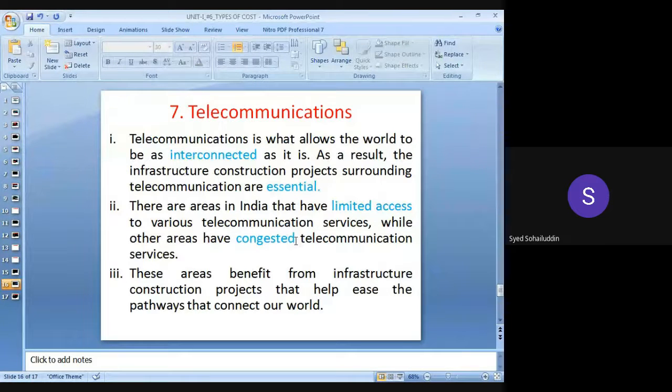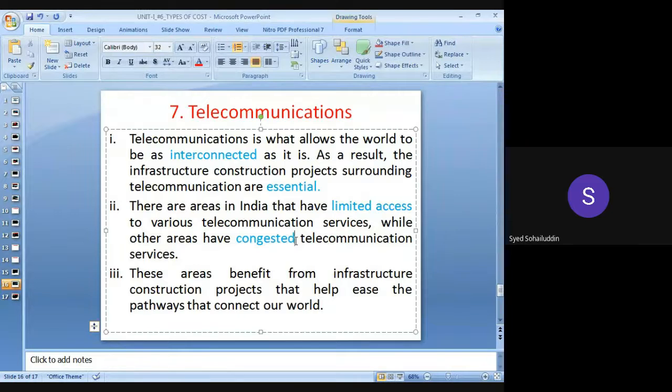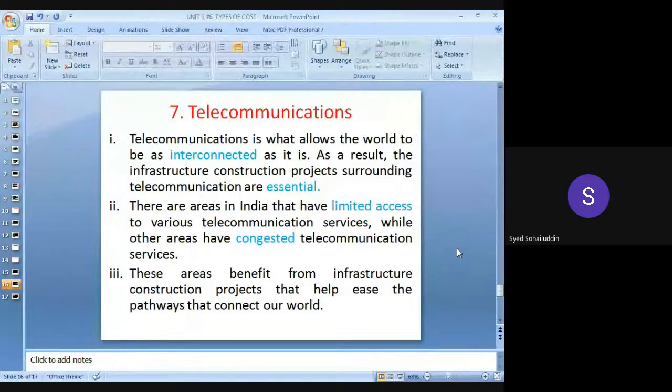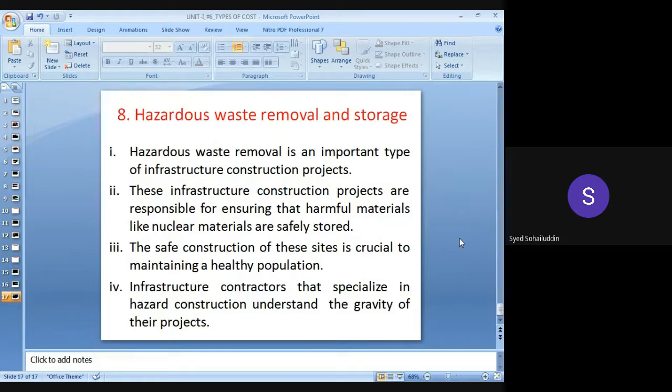One thing is rural areas, and the other is urban areas. In some urban areas, there is congestion in the telecommunication services. Extra telecommunication towers will be required in order to avoid these congestions in the thickly populated areas. All these erections of towers and the various construction work will be carried out under the infrastructure projects. Telecommunications.